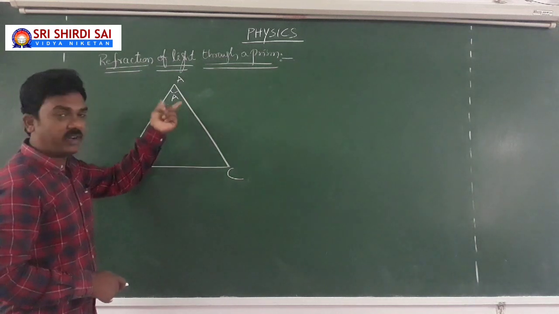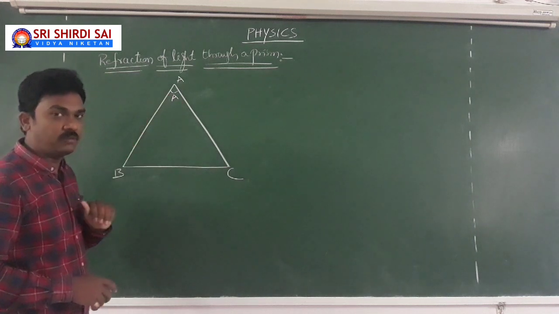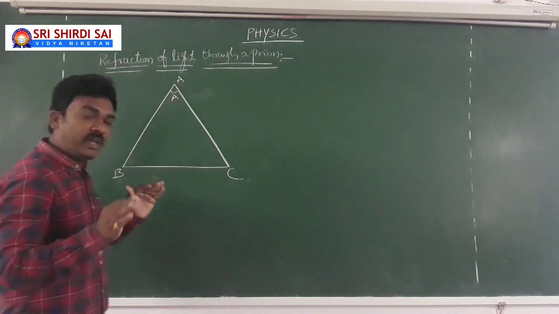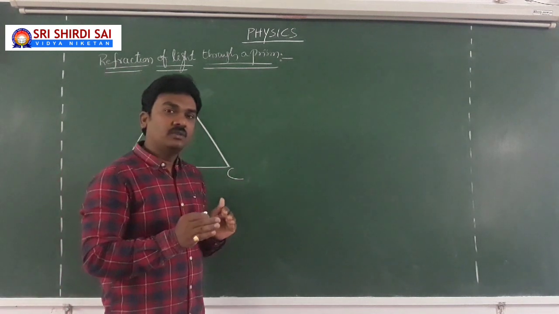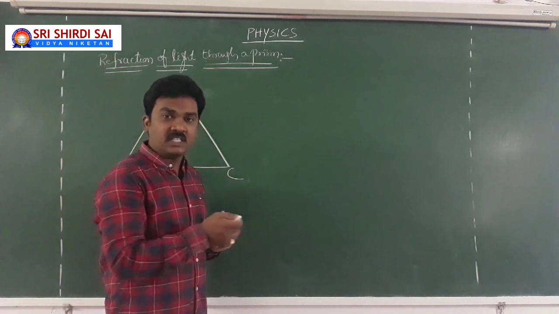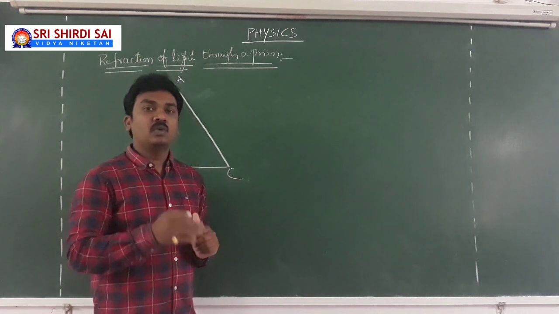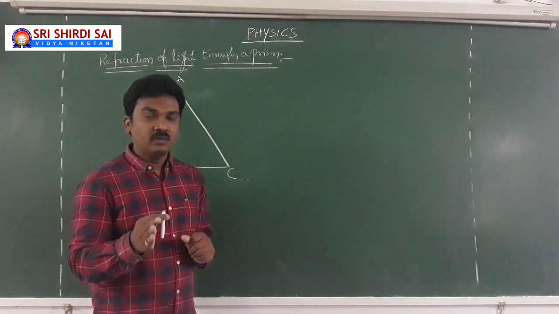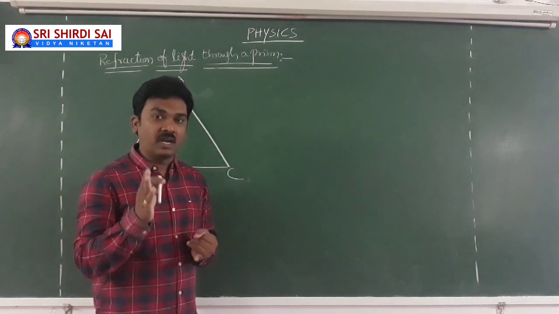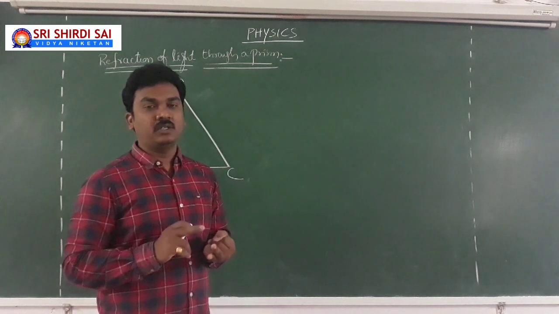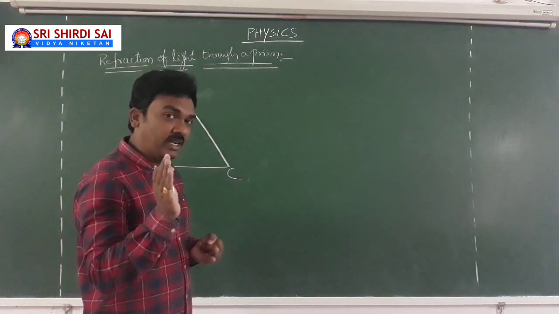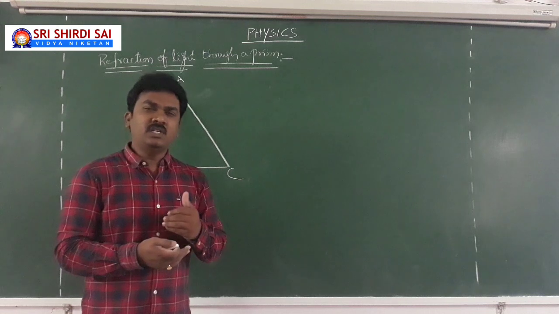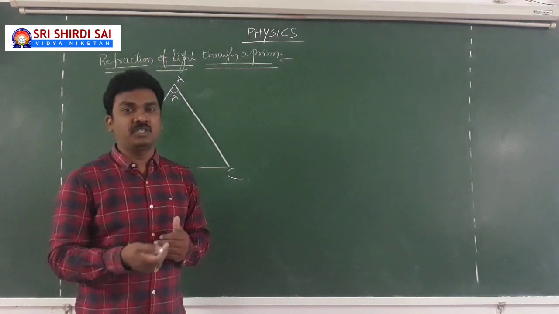So the angle between the two refracting faces is the angle of the prism. Now we are going to discuss how light refracts through a prism. Whenever we allow light to travel through a transparent material medium, you come across two cases, whether your light is white light or monochromatic light. White light consists of different wavelengths, meaning different colors are present in it.